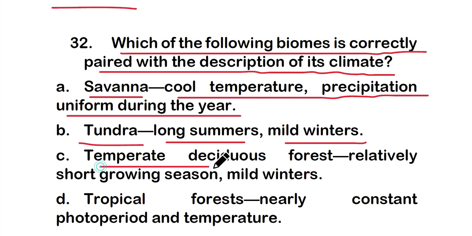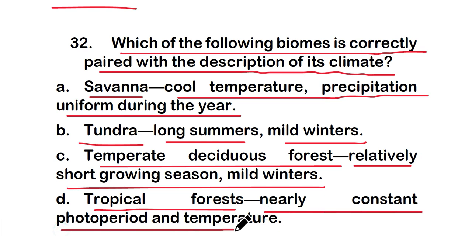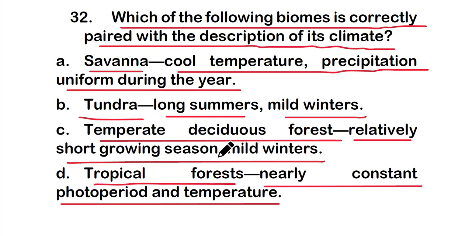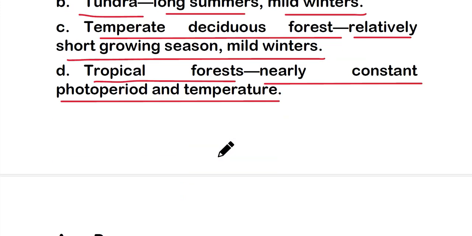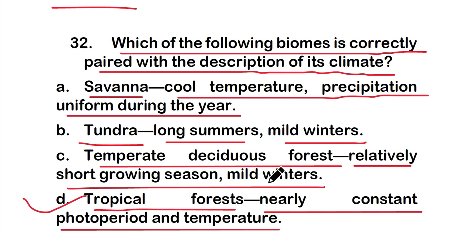Option C, temperate deciduous forest, that is relatively short growing season, mild winters. Option D, tropical forest, that is nearly constant photoperiod and temperatures. So which one is the correct one? That is option D. That is tropical forest, that is nearly constant photoperiod and temperature, and that is the correct pair according to climates.